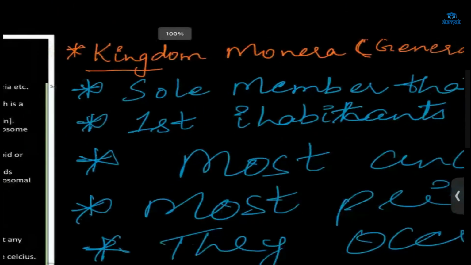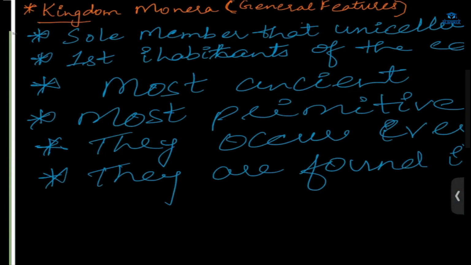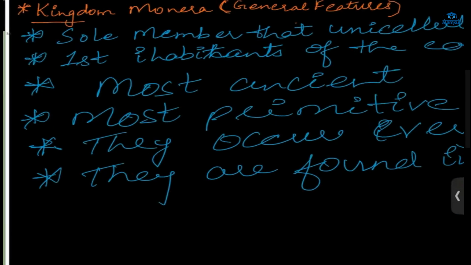Now let's see the general characteristics of this Monera. It is unicellular. It is a unicellular prokaryote. That's the main thing. And who came first? Which was the first living organism? It was Monera. Most ancient, most primitive, and they occur in various places, extreme places also. Anywhere you will find bacteria.